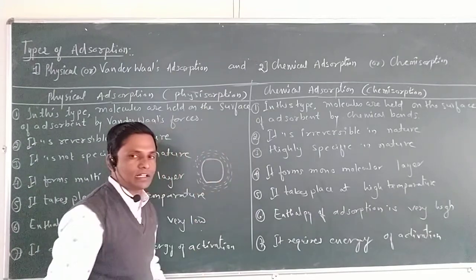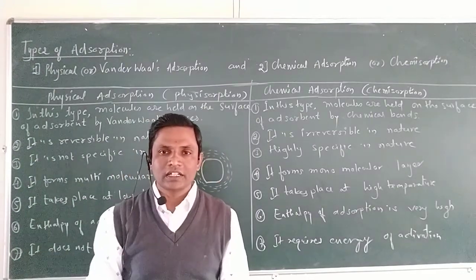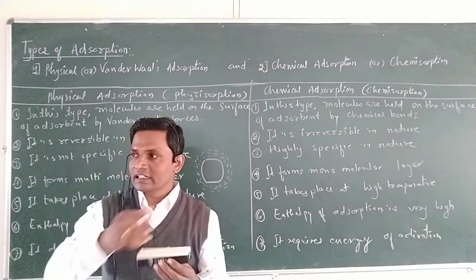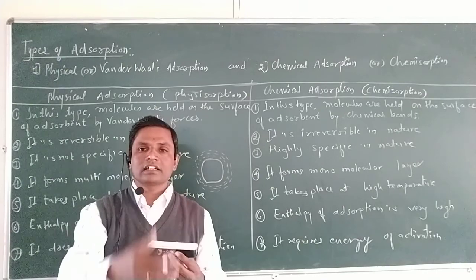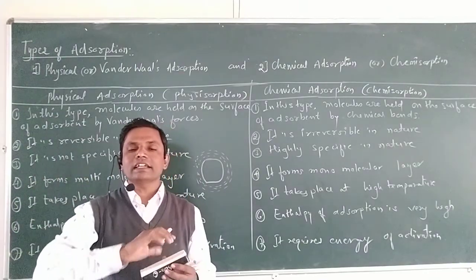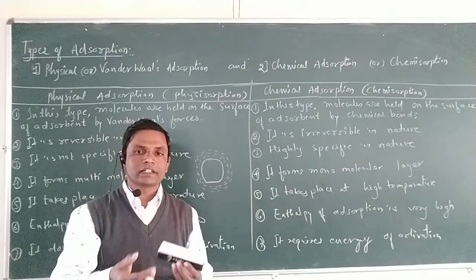Because the molecules are held together by weak force of attraction, they continuously form multilayers: first layer, second layer, third layer. So in physical adsorption, multilayers can be formed.